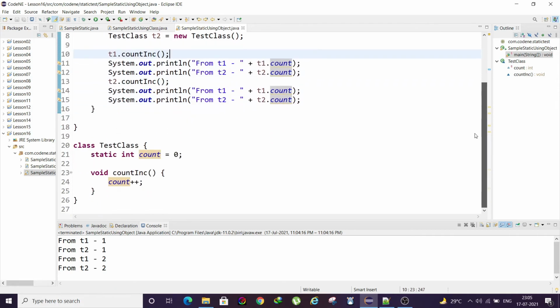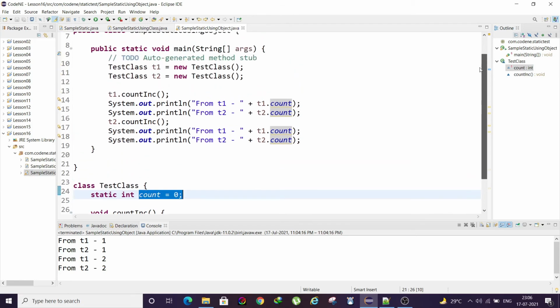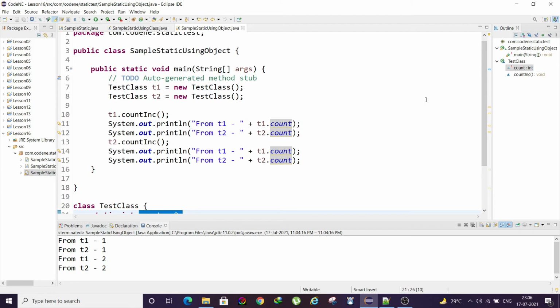Why is that? That is because we declared it as static. That means whenever a variable is static, only one instance of it is maintained. So for both objects, no matter how many objects, it may be 2 or 100 or whatever, only one instance of this count variable will be maintained, and it will be shared among all those objects. Whereas objects will be maintained in heap memory, this count variable will be part of the class itself. It will not have a separate allocation in the heap memory.